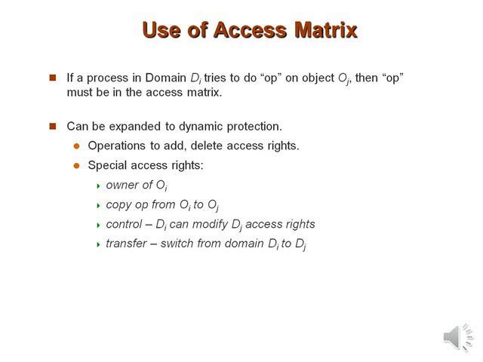Now, for example, we'll just go through the basics of use of the access matrix. If a process in domain Di tries to do an operation on object Oj, then the operation must be in the access matrix. So if the given operations are not associated with the domain, the concerned domain can't use the object rights. This can be expanded to dynamic protection. So operations to add and delete access rights will be specified in a later topic.